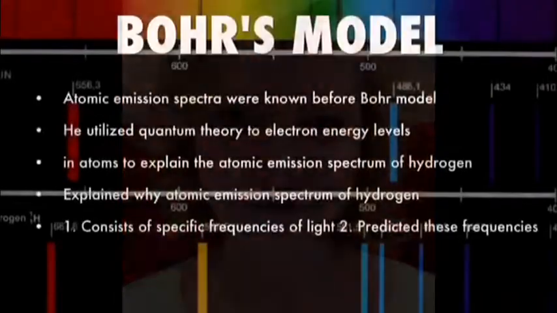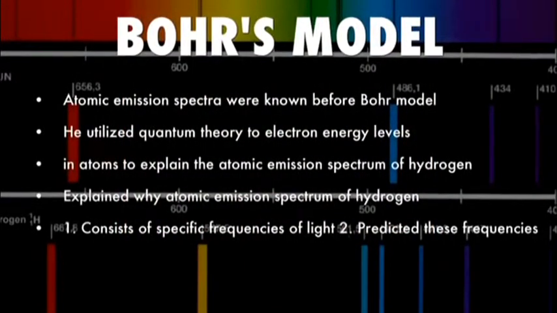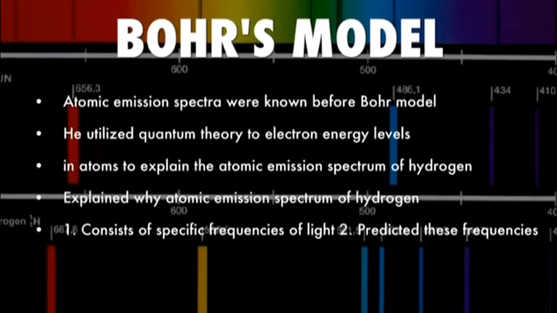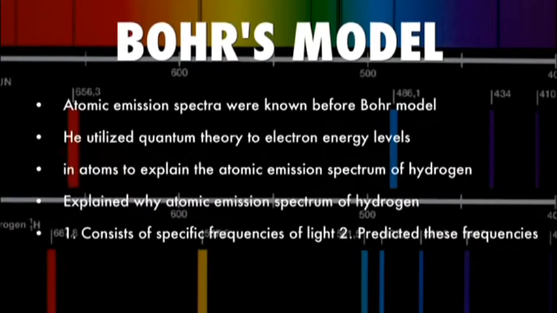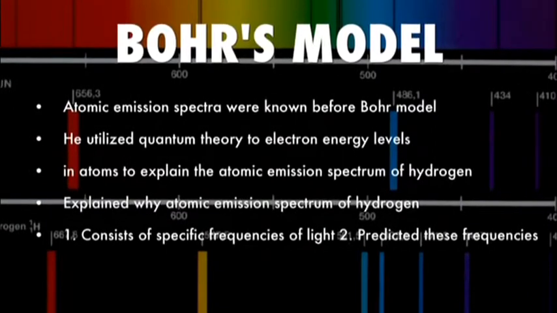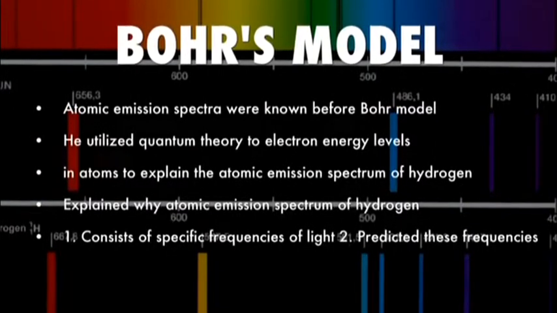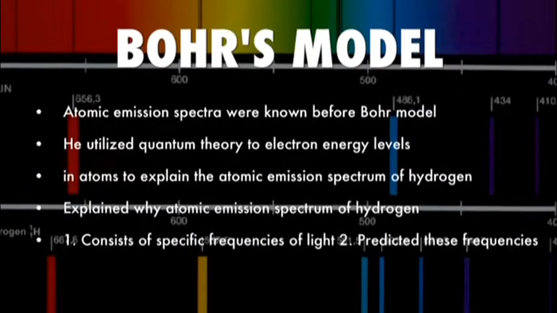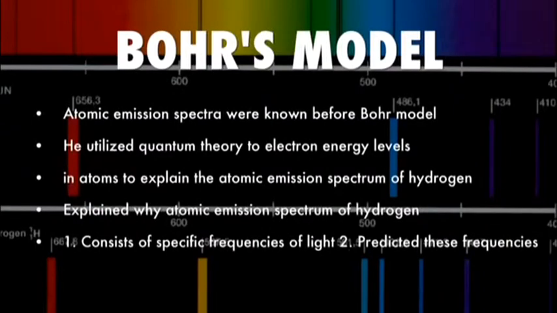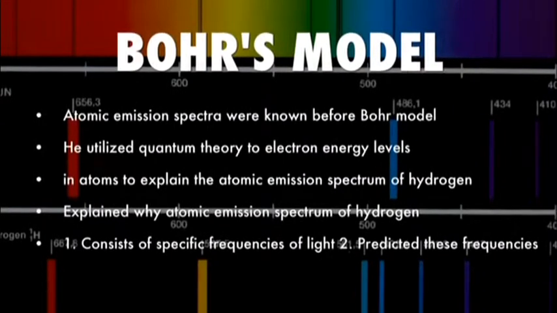Hi everyone, I'm Tegan Sweet, and I will be talking about an explanation of atomic spectra. Atomic emission spectra were known before Bohr proposed his model of the hydrogen atom. Bohr applied quantum theory to electron energy levels in atoms to explain the atomic emission spectrum of hydrogen. His model explained why the atomic emission spectrum of hydrogen consists of specific frequencies of light, and predicted these frequencies.